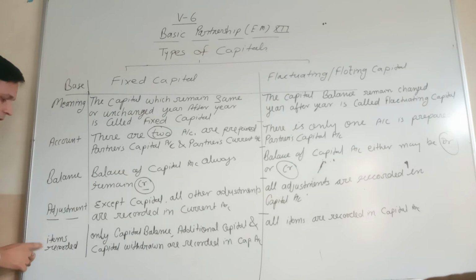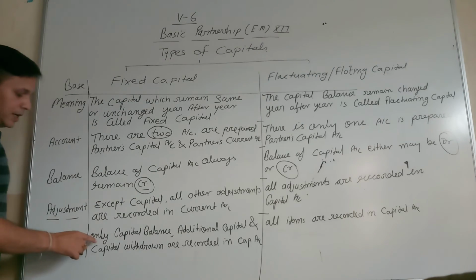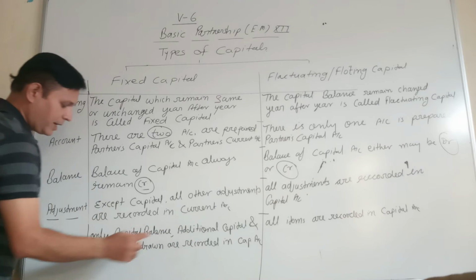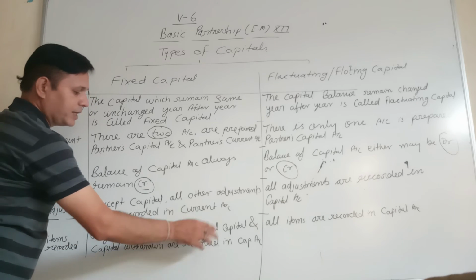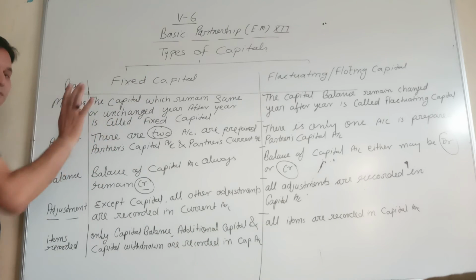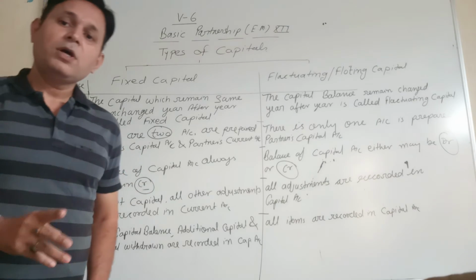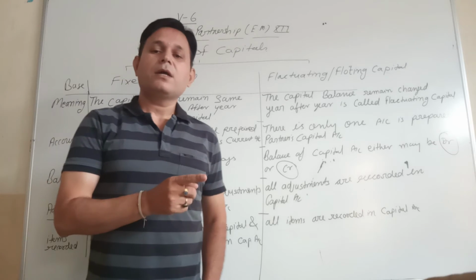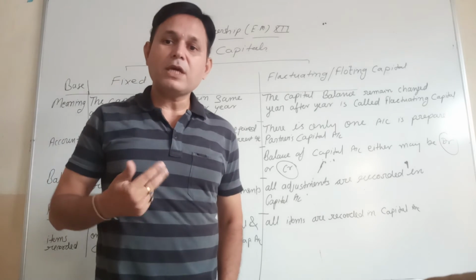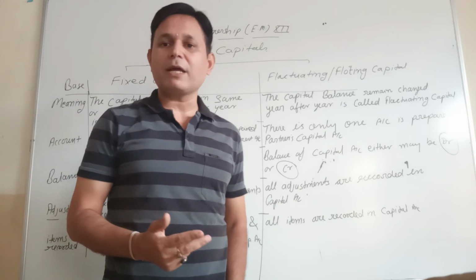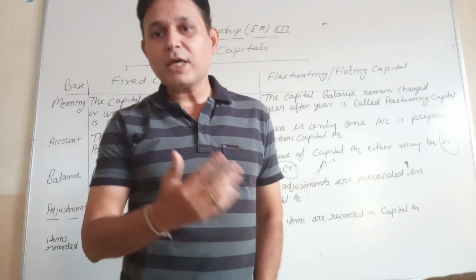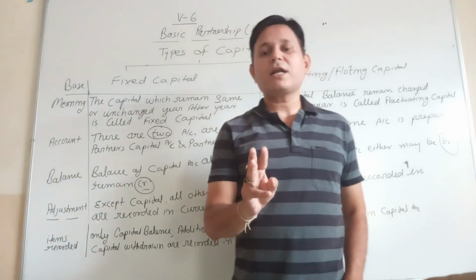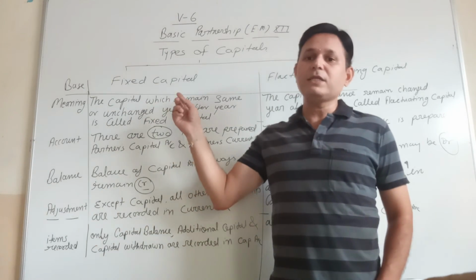The last point: items recorded in capital account. Only capital balance, additional capital and capital withdrawn are recorded in capital account. If your capital is fixed, then in capital account you can write only three things. Number one, the balance of capital. Number two, if you are introducing capital during the year, that is additional capital. And if you are withdrawing capital during the year, that is capital withdrawn. Only three things are recorded in capital account if your capital is fixed.